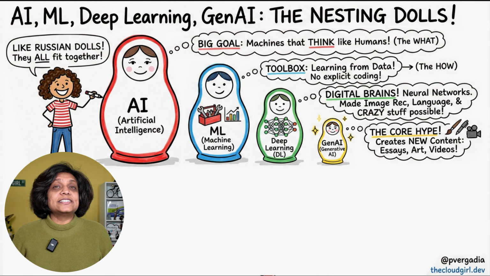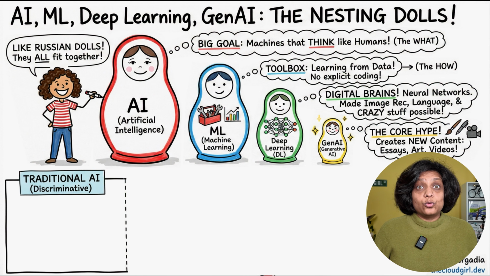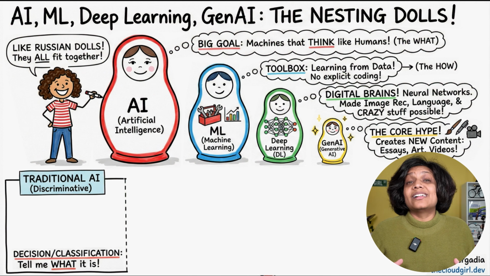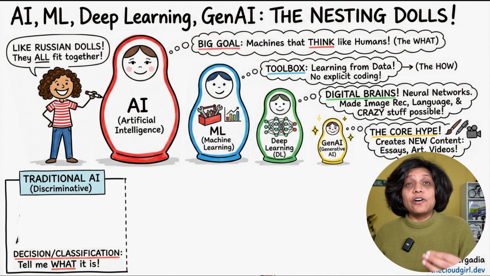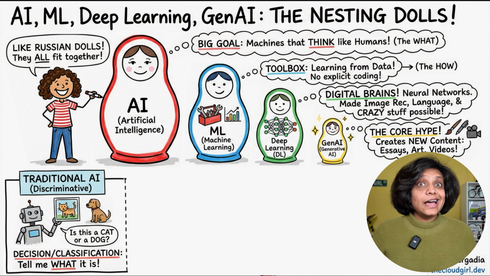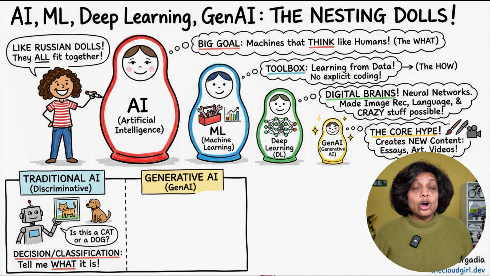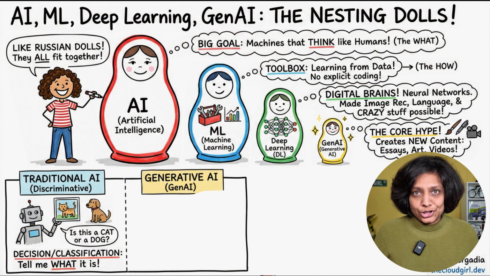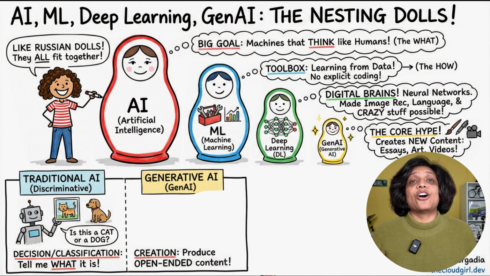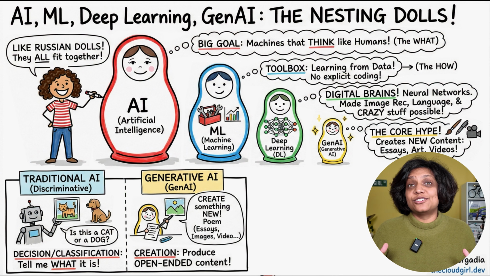The difference isn't in how they learn, but in what they learn. Traditional AI, or what we call discriminative AI, is about making a decision or classification. Think of it this way. If I give a discriminative AI a picture of a cat or a dog, its job is to tell me, is this a cat or a dog? It classifies that input. But generative AI, it doesn't classify. Its job is to create something entirely new. It produces open-ended content, entire essays, images, or high-definition videos.